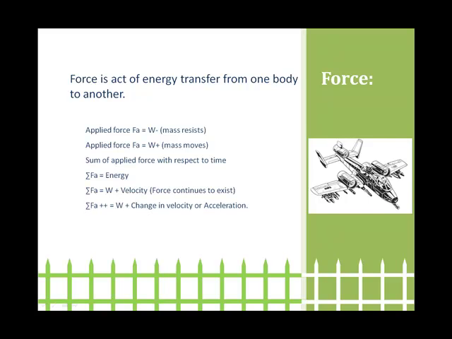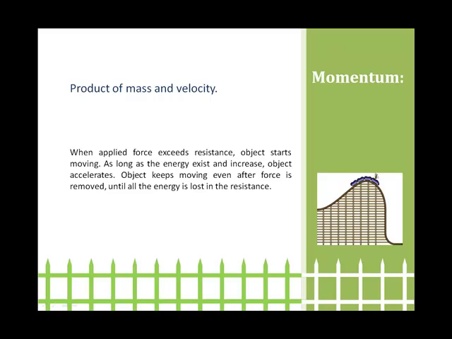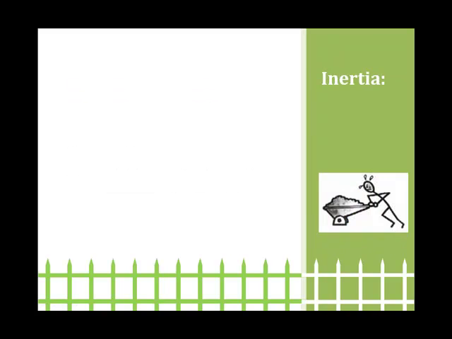When energy exists and increases, the mass starts accelerating. So the energy increase, equal to mass and acceleration, is equal to F, the resultant force. On impact or contact, energy is transferred. Momentum: the product of mass and velocity. How does momentum work? When applied force exceeds resistance, the object starts moving. As long as the energy exists and increases, the object accelerates. The object keeps moving even after the force is removed, until all the energy is lost in the resistance.